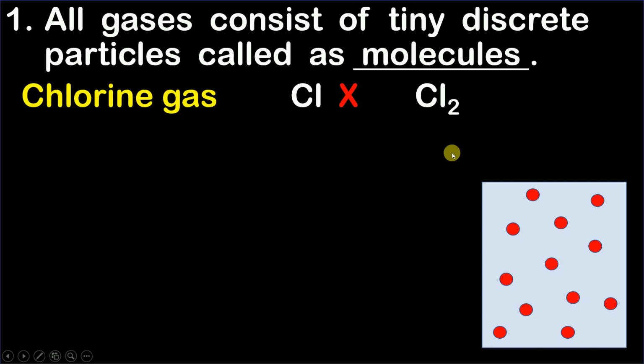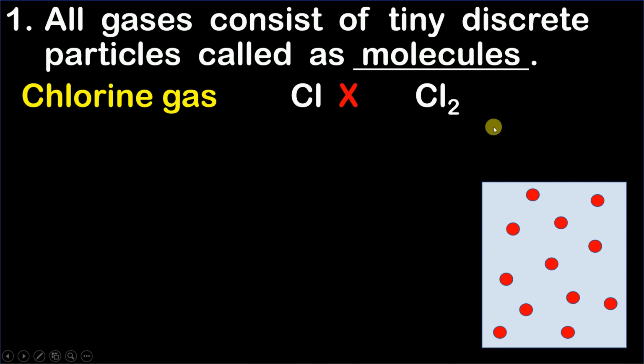So in nature, you will never find the atom of chlorine. Instead, you will always find a molecule of chlorine. Now you might be wondering, why is it so? Because a single atom of chlorine is highly unstable, and if it wants to become stable, it needs to combine with another atom and form a Cl2 molecule.